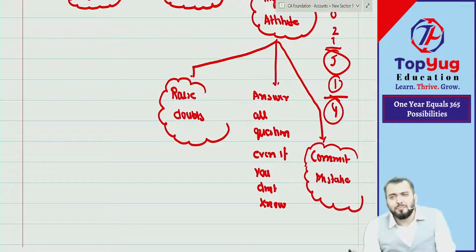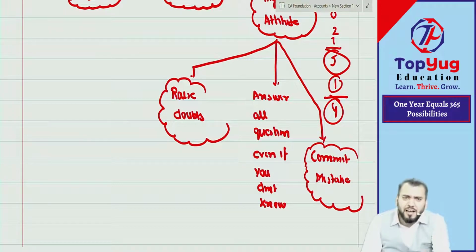You should become happy because now you know the mistake you have made. Now that mistake will not be repeated in your final exam. It is better to make a mistake in class rather than where? In the final exam. So commit mistakes, become happy, write that mistake down somewhere and try to rectify it as soon as possible. This is the right attitude.